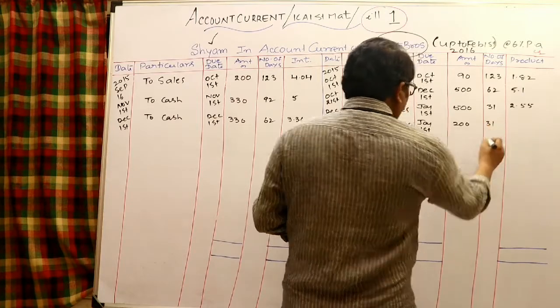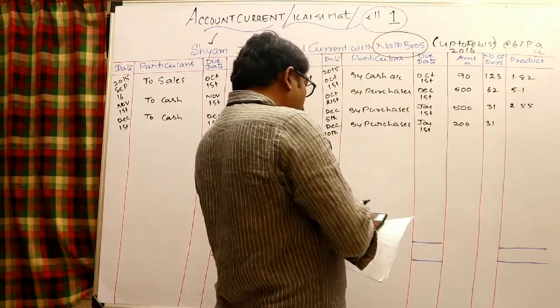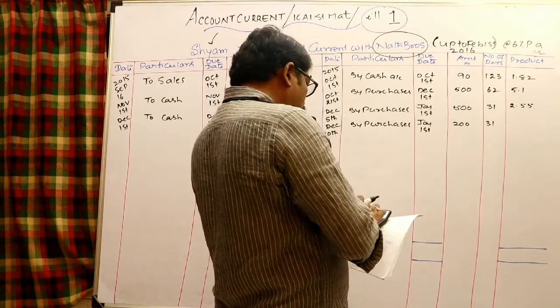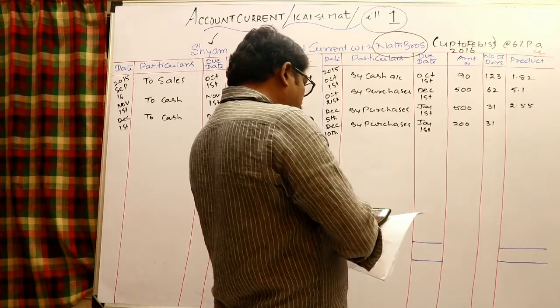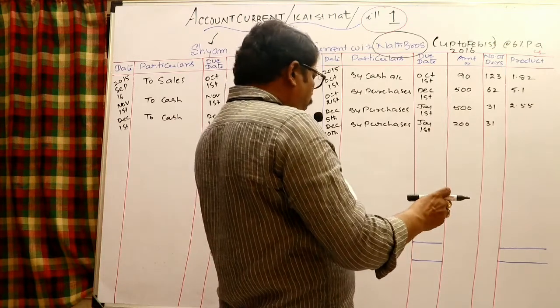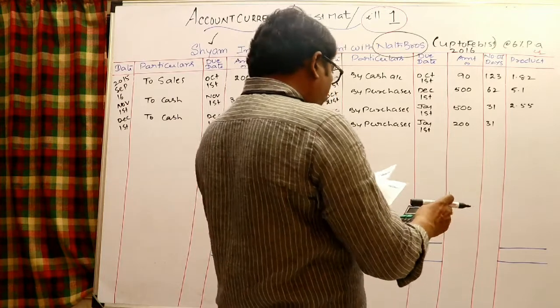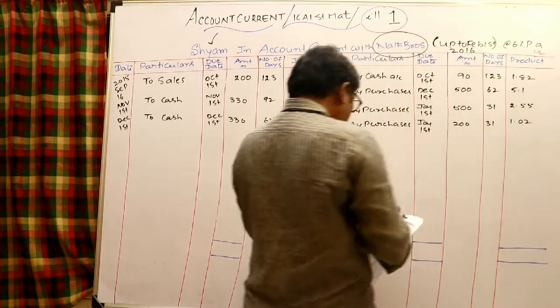Obviously the number of days would be 31 again. So calculate 200 into 31 by 365 into 6%. Therefore 1.019. We can take 1.02.